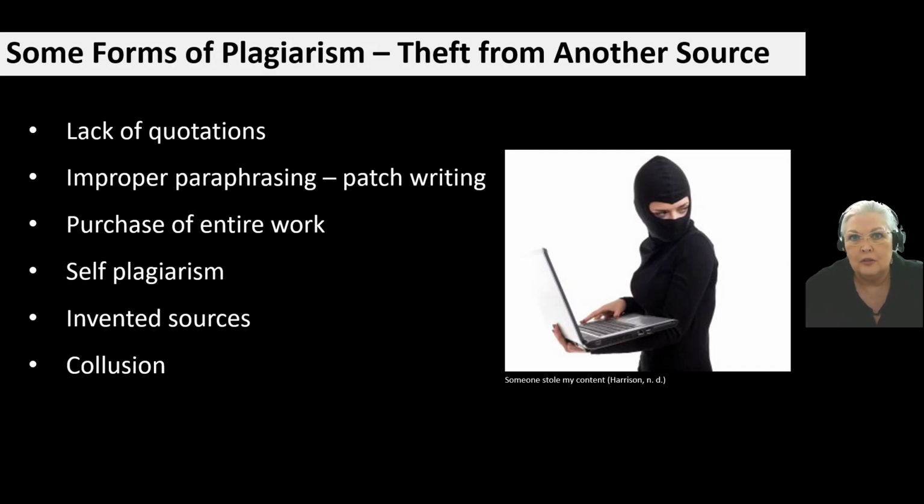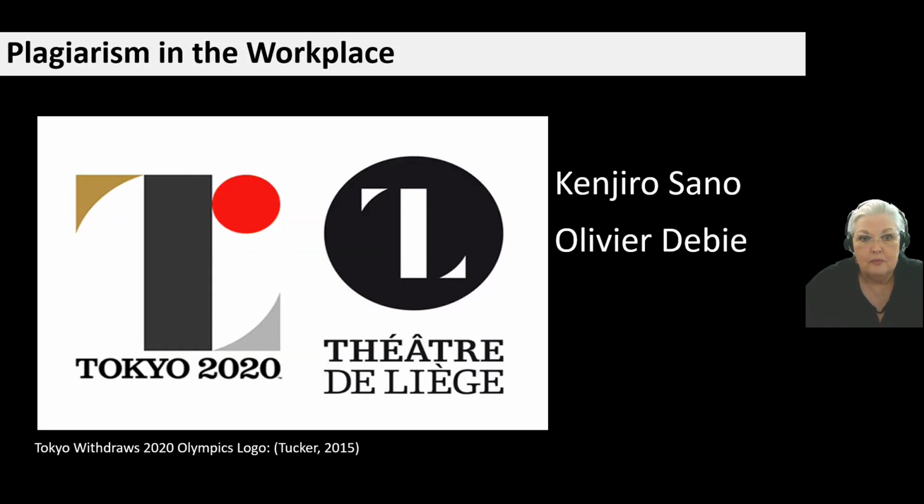And then collusion. So this is typically when two students collaborate on a paper or presentation and they submit it under one student's name. That also is plagiarism. So in the workplace, we see plagiarism, of course, in journalism quite frequently. But as far as industry, we've got a couple of examples for you.